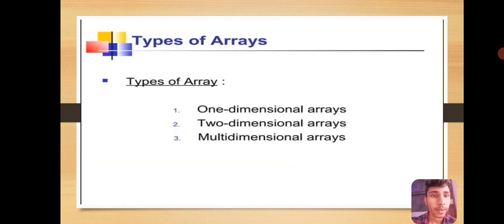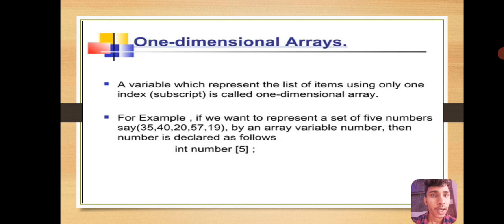Types of arrays: one-dimensional arrays, two-dimensional arrays and multi-dimensional arrays. One-dimensional arrays: a variable which represents a list of items using only one index or one subscript is called a one-dimensional array. For example, if we want to represent a set of a few numbers by an array variable number, then number is declared as int number[5].